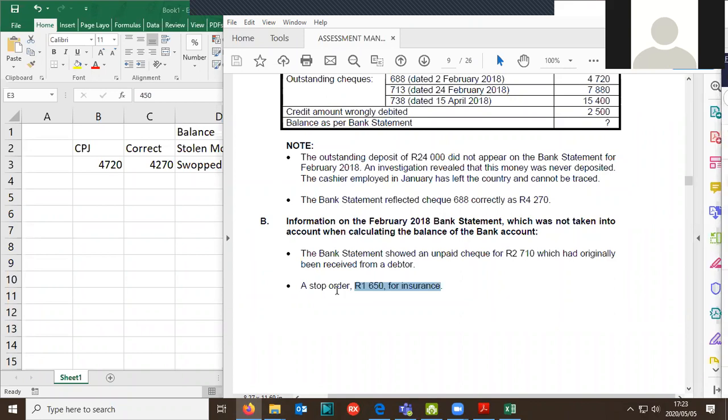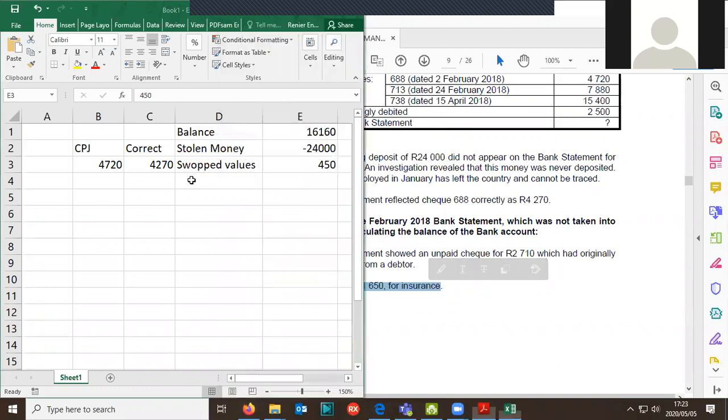Right, stop order 1650 for insurance. That would also go to our bank account. So I'm going to put there insurance, and so that would be minus 1650. Okay, then let's get back to this one.